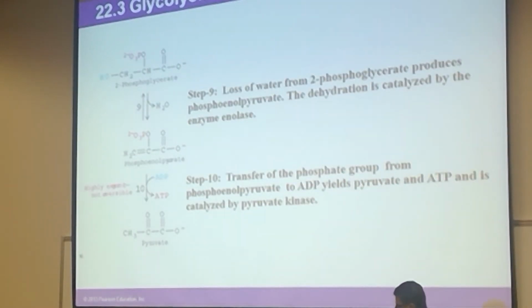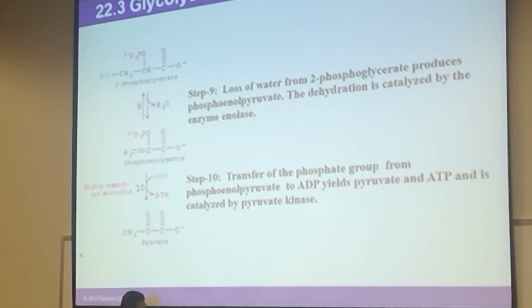So the next step is step 9. Now look at that, what is happening. It's converting to that one, this carbon becoming a double bond. Can you tell what type of reaction we are having here? Remember this reaction.